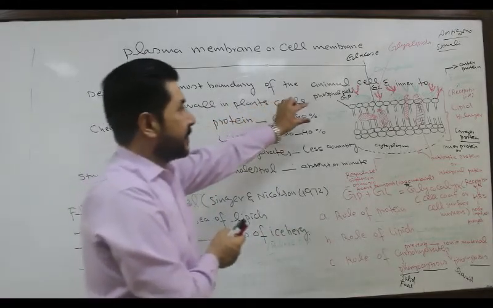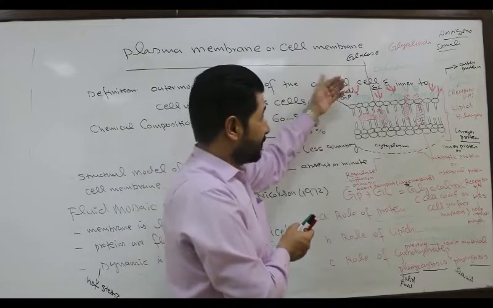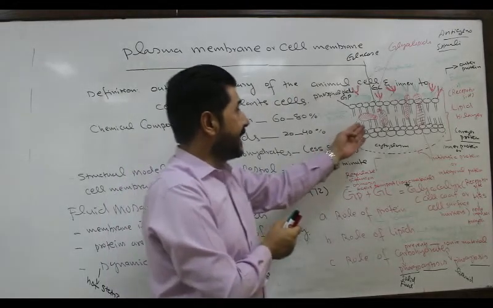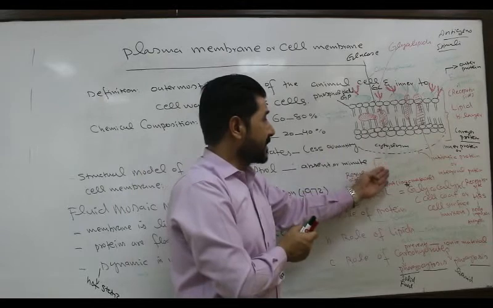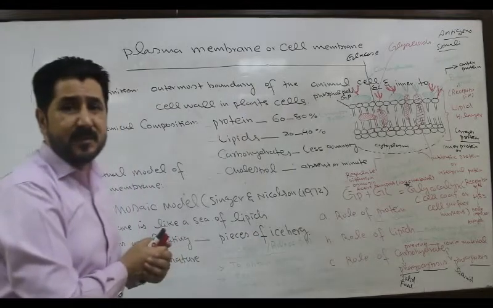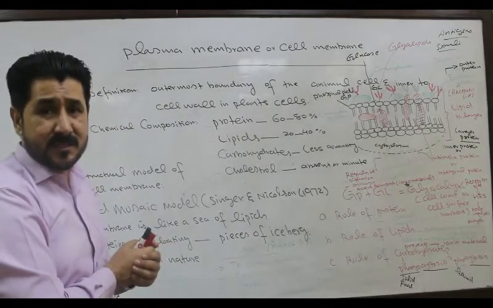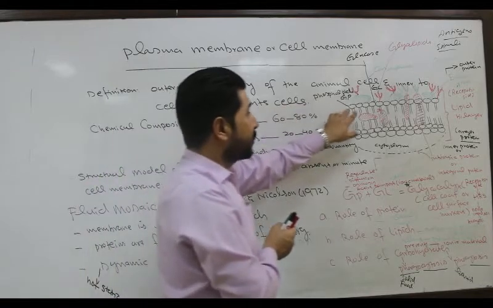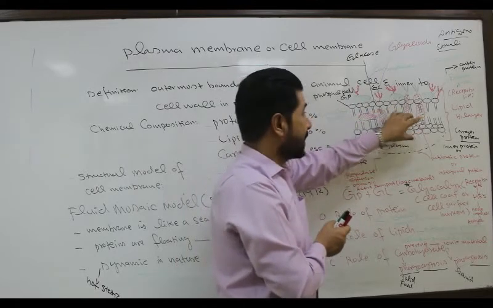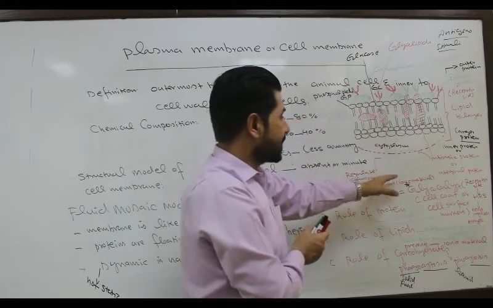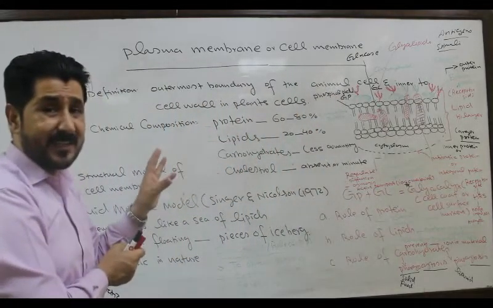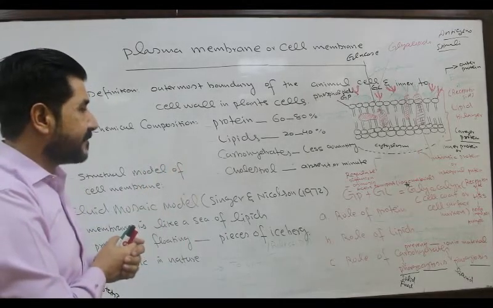The extrinsic proteins give rise to the response towards the antigens, towards the stimuli, while intrinsic proteins in the form of permeases, channel proteins or carrier proteins are mainly involved in the movement of material, especially ionic substances, because they cannot pass through the barrier of phospholipids or lipids. So they can pass through these permeases or intrinsic proteins or integral proteins. That is why they are called integral proteins, because they are the integral part of the plasma membrane.